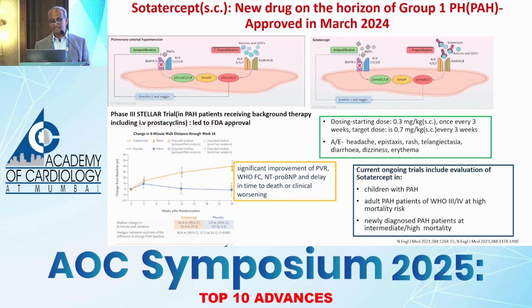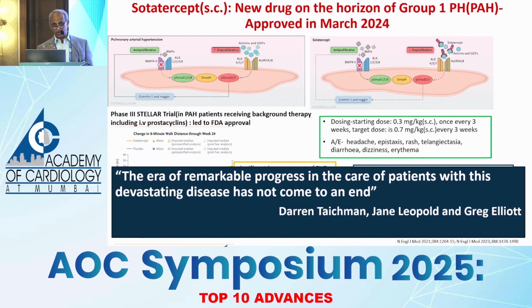For the future, it is being tried also in children with pulmonary arterial hypertension, adults with pulmonary hypertension with a high mortality risk, class 3 and 4, as also newly diagnosed PAH. So as an editorial to this, this is what the authors had to write, and it caught my eye, that the era of remarkable progress in the care of patients with this devastating disease has not come to an end.